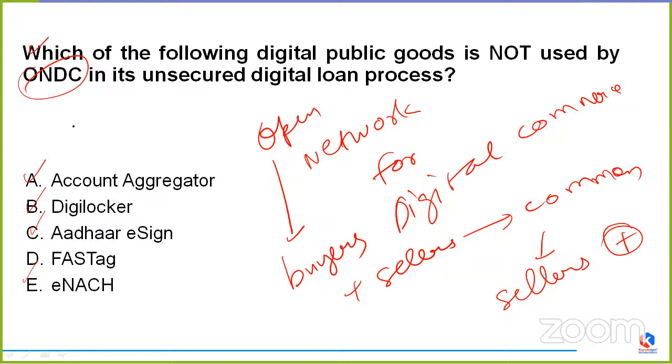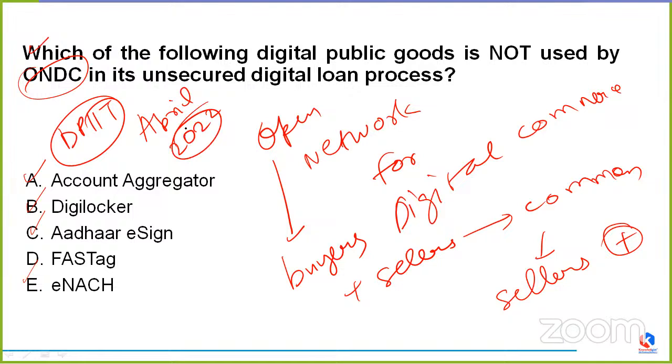It was launched by which department? It was launched by DPIIT. What is DPIIT? It is the Department for Promotion of Industry and Internal Trade. So it is a department of our Government of India, and ONDC was first launched in April 2022. So that's all about ONDC.